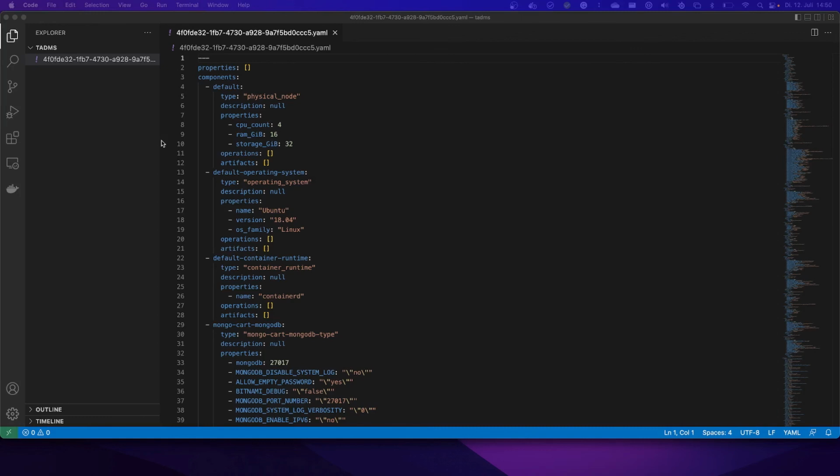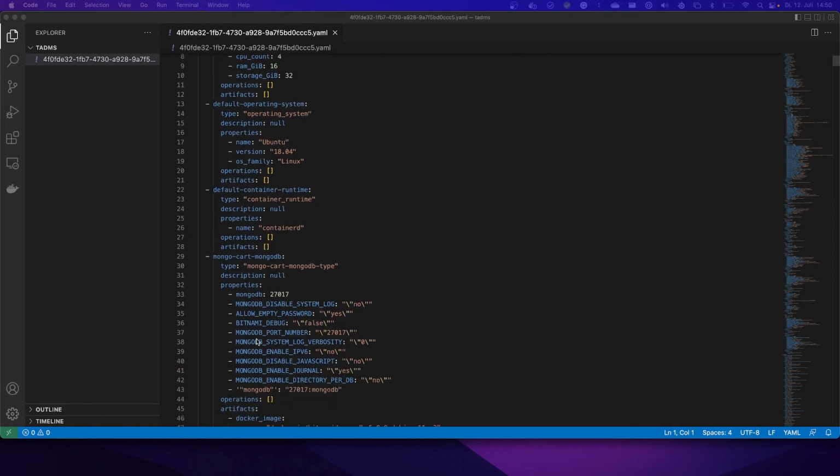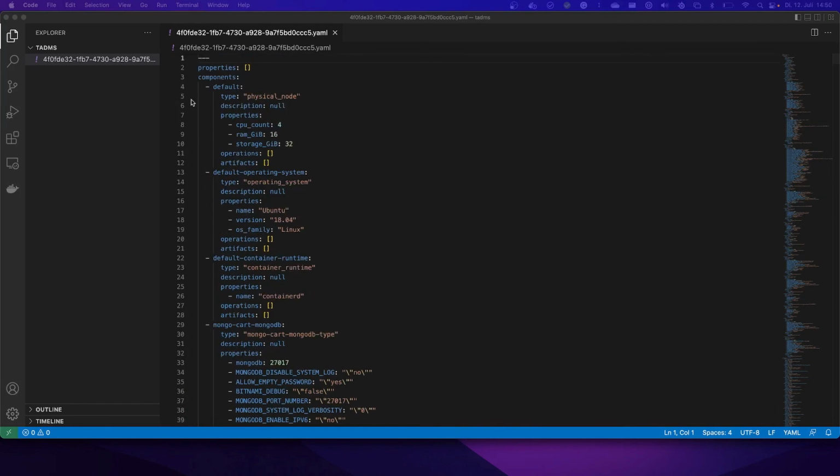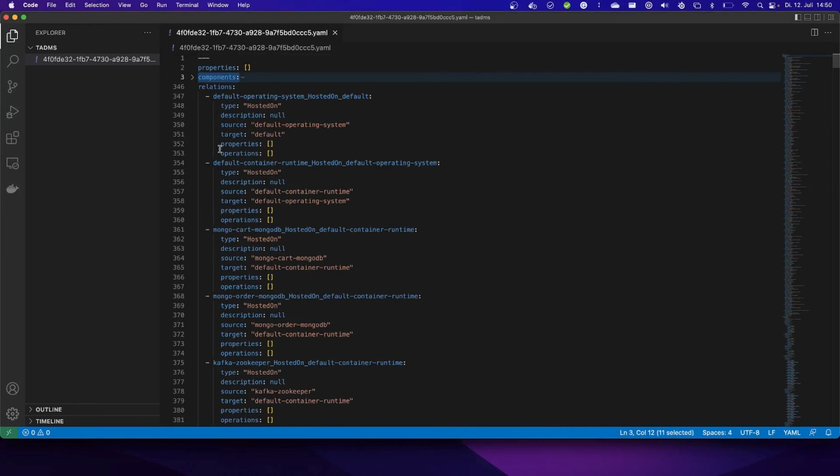And this includes infrastructure components as well as software components. Like, for example, we have here the physical node, but also down there, we have the MongoDB for the card repository. And then additionally, we can also view the relations between these components that are listed here. And this is fairly simple to understand. And with the relations, we can also see the dependencies between the individual services.